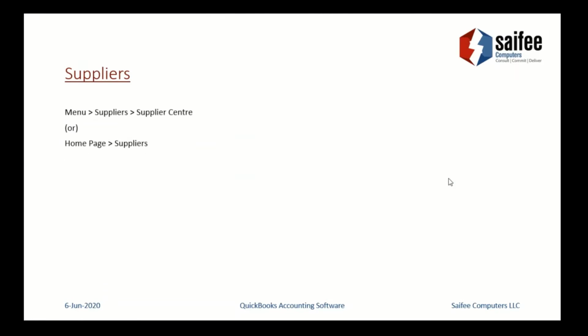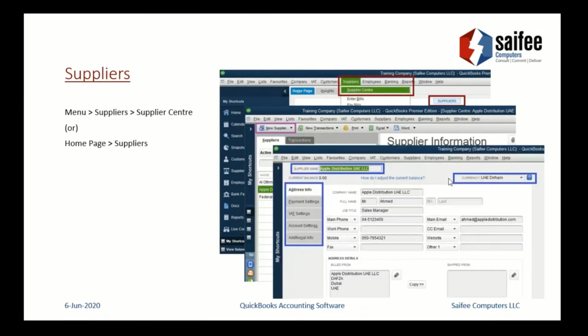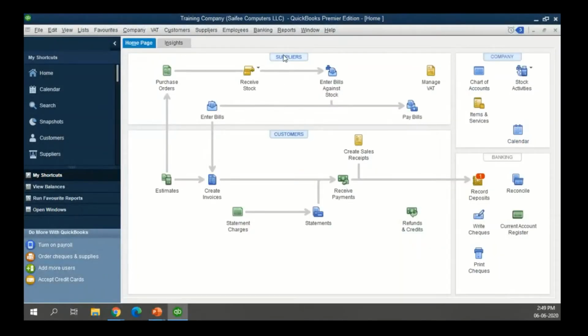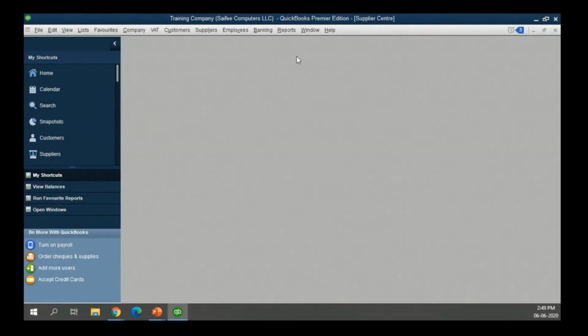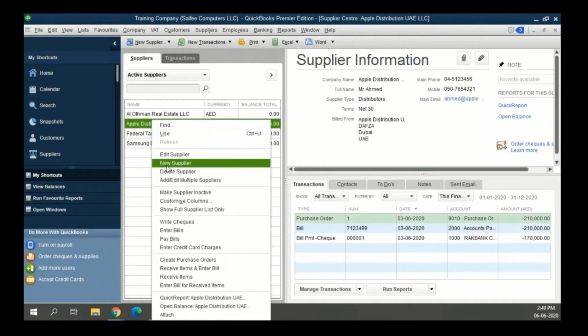Then exactly similar to your customers is your supplier screen. You go to the supplier center, you click on a new supplier, and then you'll be able to fill in the information. Let me show you in the system also. Going back to the home page, you can do it through the menu bar or you can do it from the home page itself. Let's say we want to right click on this and say a new supplier.